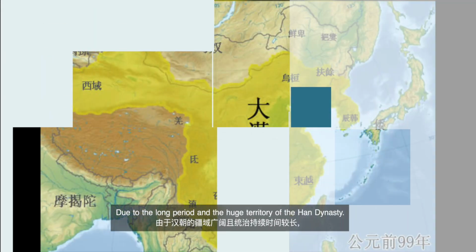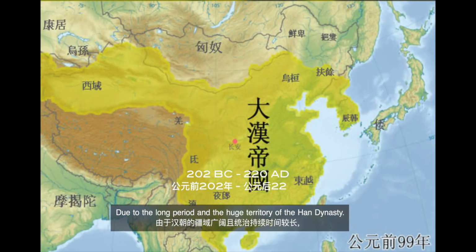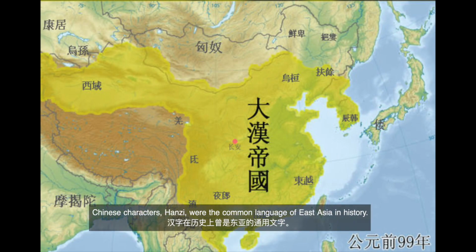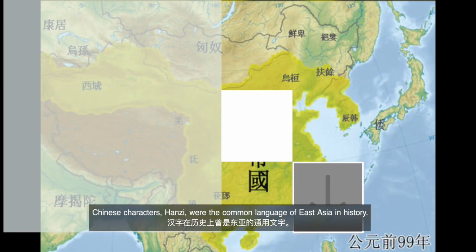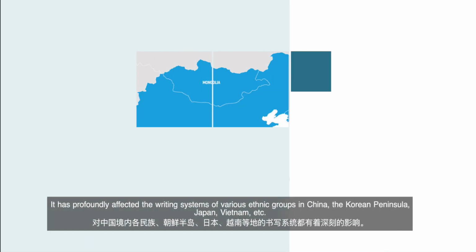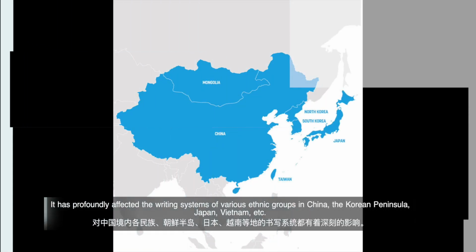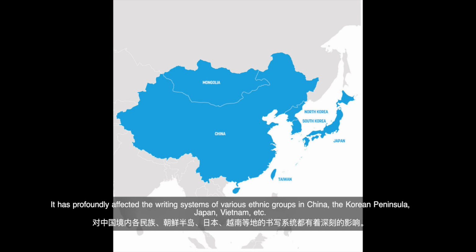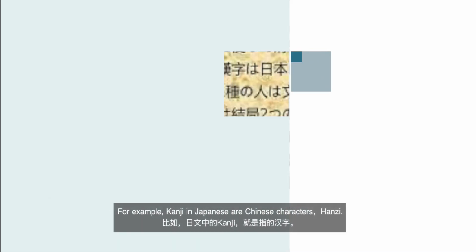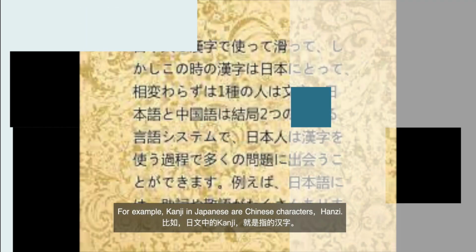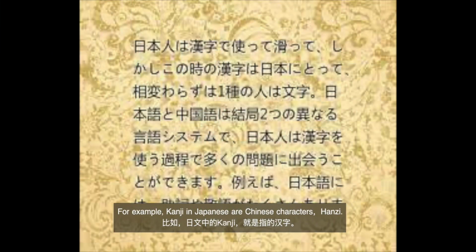Due to the long period and the huge territory of the Han dynasty, Chinese characters, Hanzi, were the common language of East Asia in history. The writing systems of various ethnic groups in China, the Korean Peninsula, Japan, Vietnam, etc. For example, kanji in Japanese are Chinese characters, Hanzi.